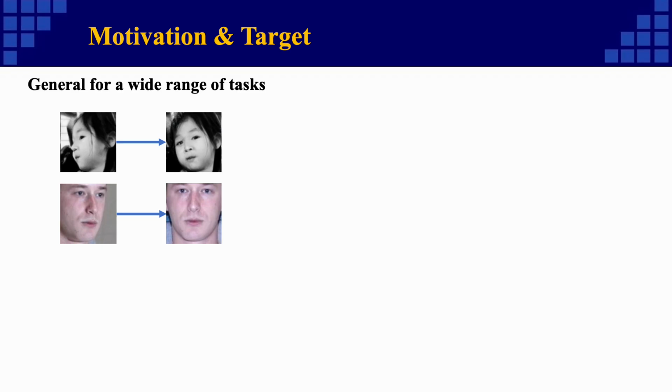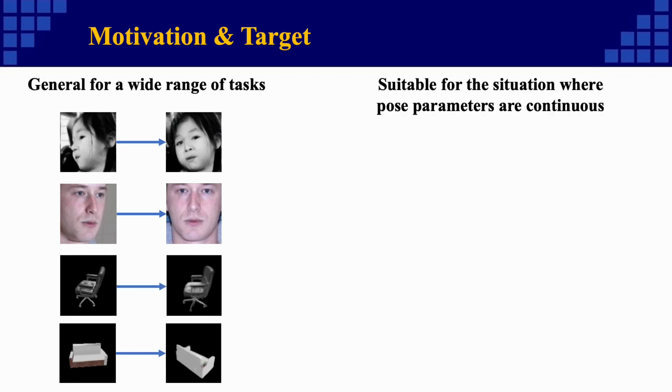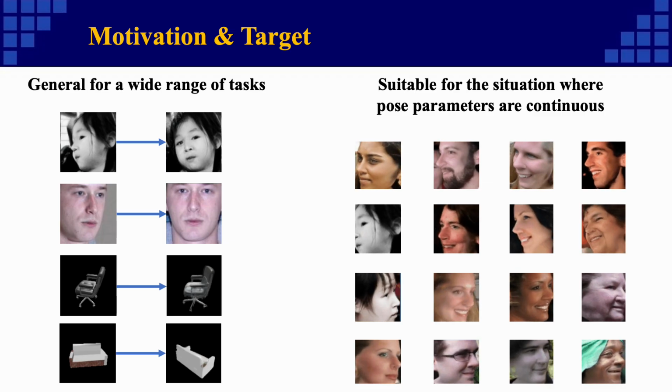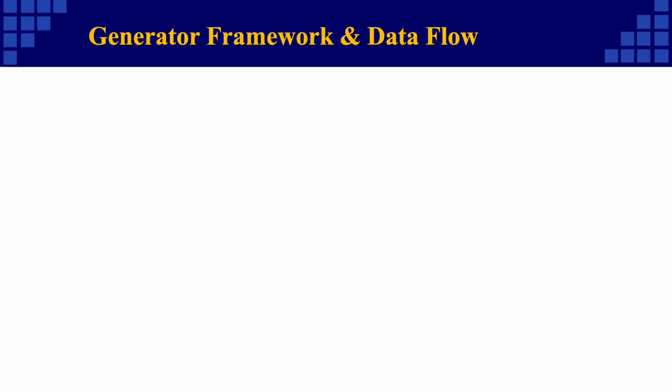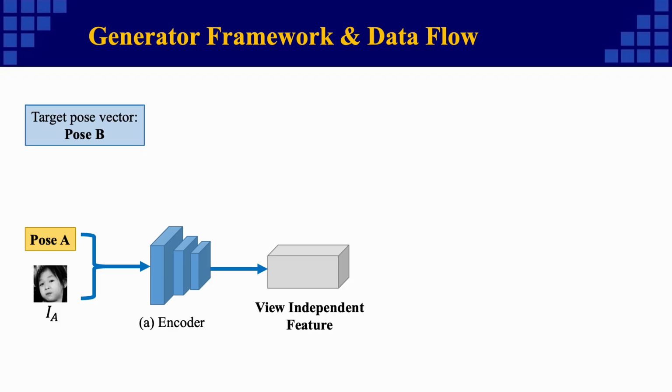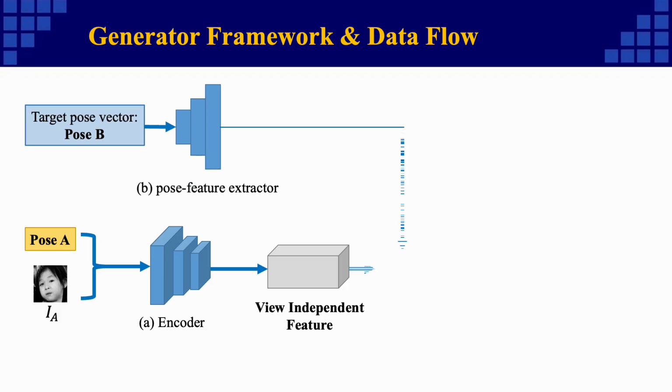Our work aims to train learning-based models which can be applied to different tasks, including faces and general objects, and our model is suitable for the situation where pose parameters are continuous. In our framework, we first send the source image and its camera pose to an encoder to obtain view-independent features. Then the target pose parameters are sent through the pose feature extractor to obtain their deeper feature representation. They are fused and then passed through the decoder to obtain the final result.